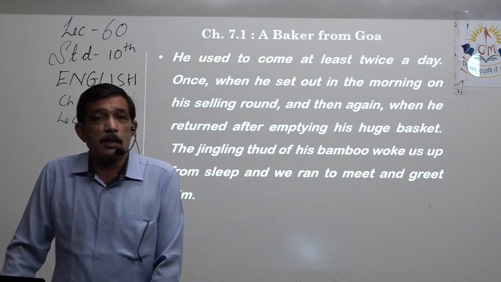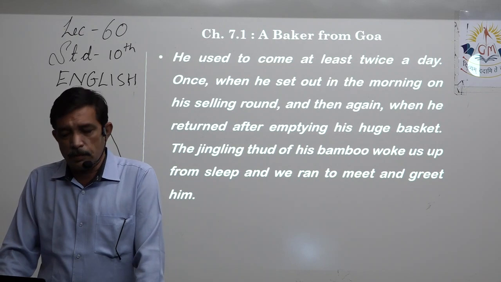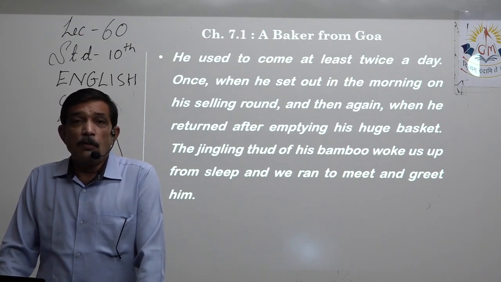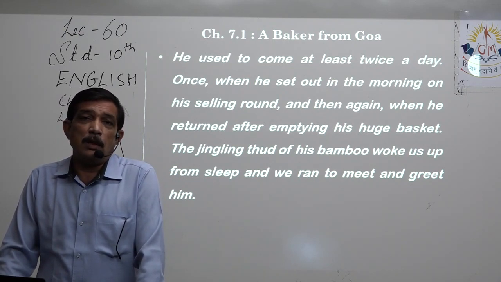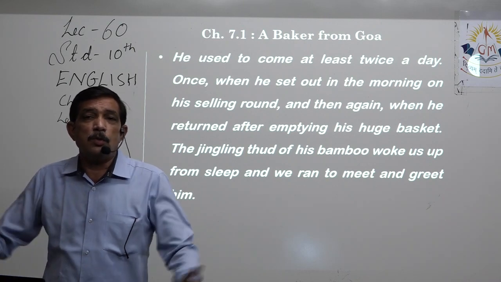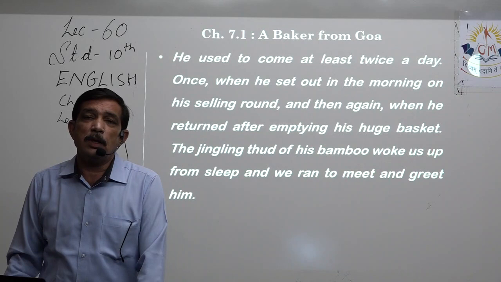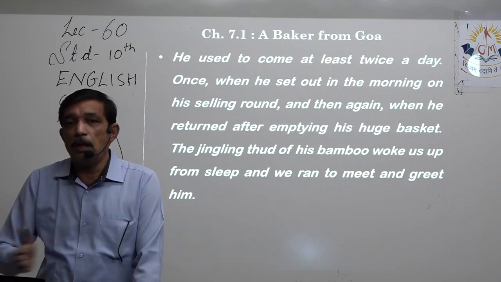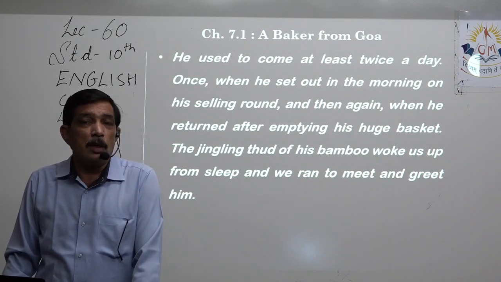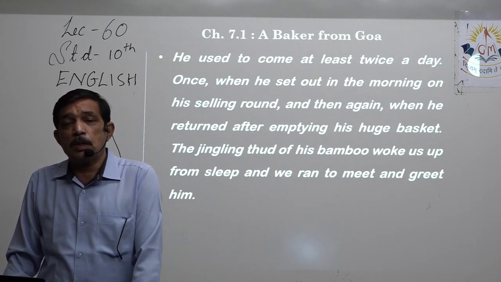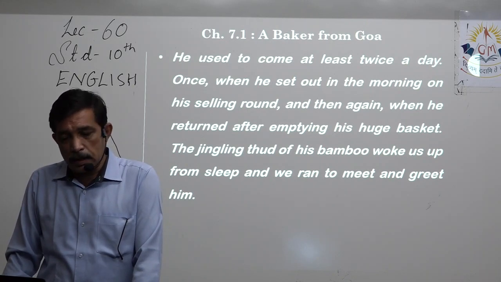So he used to pass the street two times. First he used to come in the morning with a huge basket selling his bread on the way, and then when the basket was over, he used to take the same route back to the bakery.